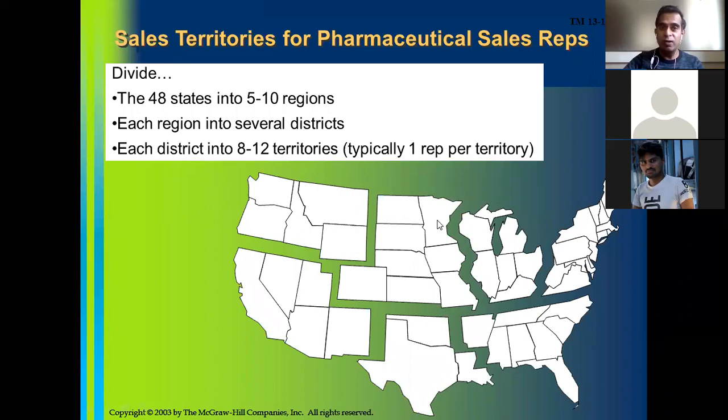In this order. And within each region, they will have districts as individual sales territories. For example, in the Karnataka region, Belagavi, one district, is one sales territory. Dharwad, the second district, is a second sales territory.